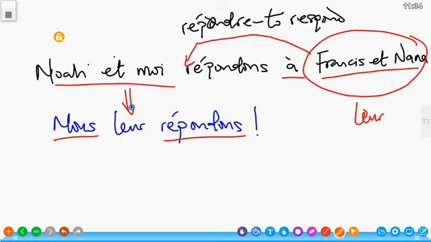It is the subject, the doer of the thing. It's only that we now bring the object that we have replaced with a pronoun before the verb. We conjugate the verb to work with the subject, nous répondons, and then we bring the object down here. So the leur does not take conjugation with répondons. It is the nous that takes conjugation with répondons.